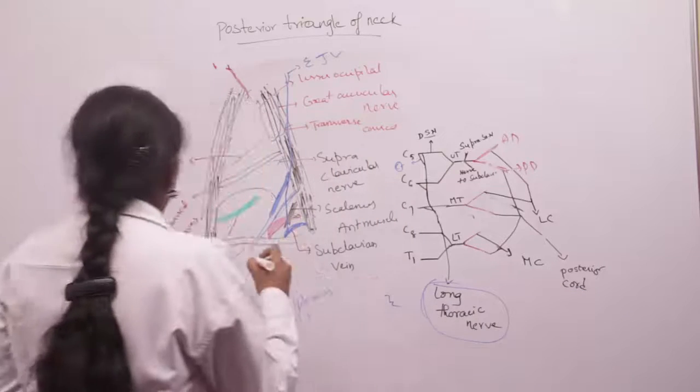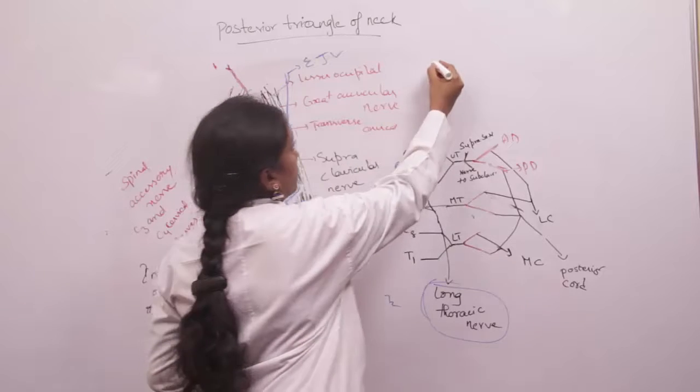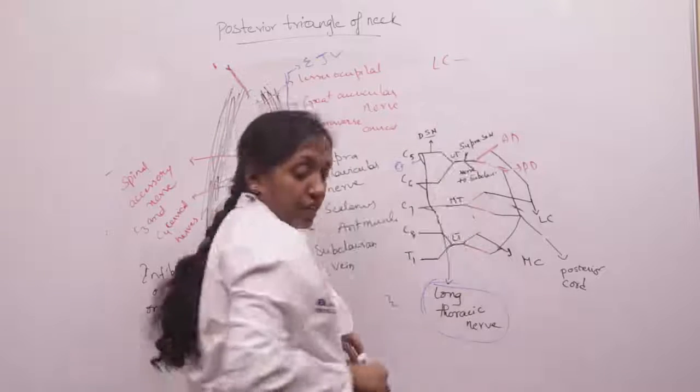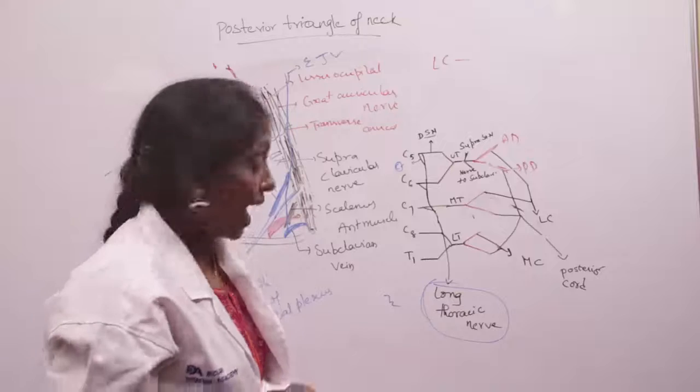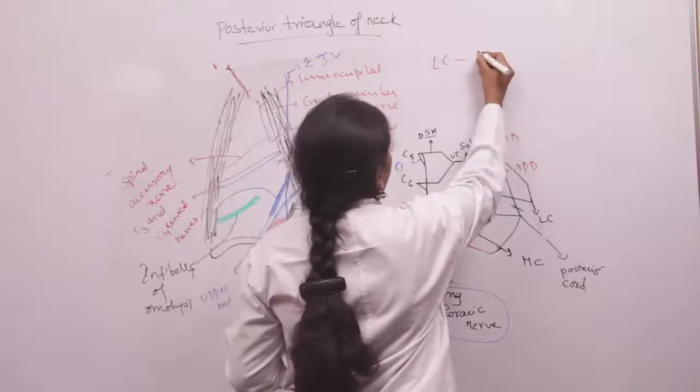From the lateral cord of the brachial plexus, three nerves come out: the musculocutaneous nerve, the lateral root of the median nerve, and the lateral pectoral nerve.